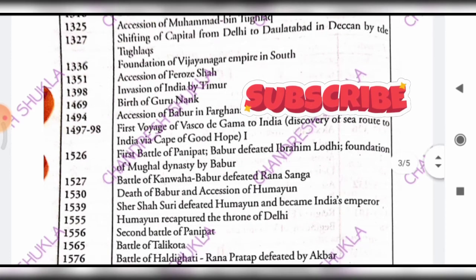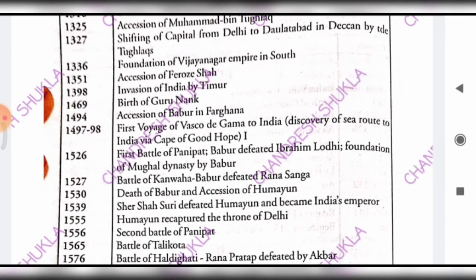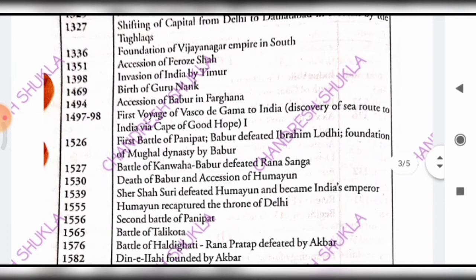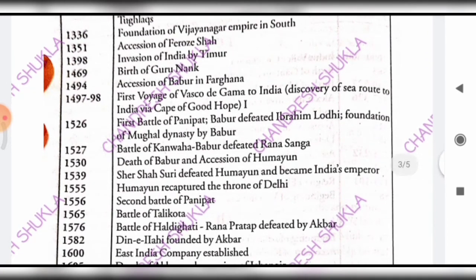And in 1469, the birth of Guru Nanak took place. In 1494, the accession of Babur in Farghana, and then in 1497 to 98, the first voyage of Vasco da Gama, who discovered the sea route through the Cape of Good Hope to India.